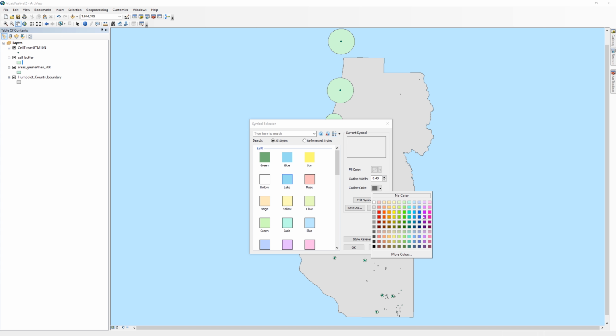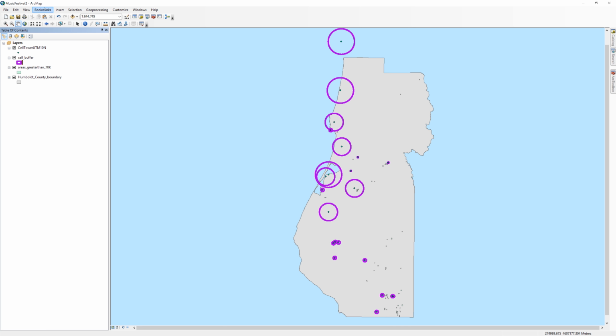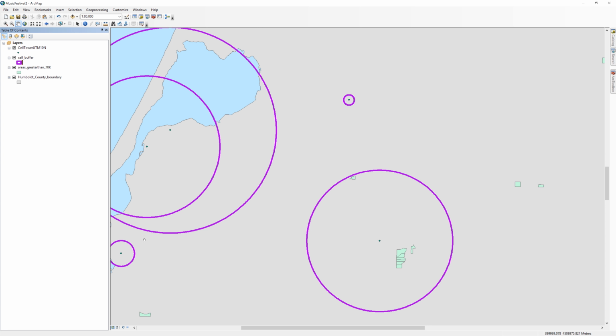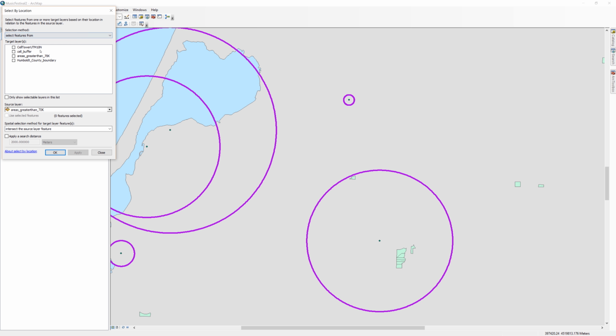For the final step, I will narrow down our list of potential sites by determining which parcels fall within the range of the cell towers. The best way to do this is with a spatial query. Use the Select by Location to select the properties that are completely within the cell buffer layer. Use the areas greater than 70K for your target layer and the cell buffer layer as the source layer. For the spatial selection method, use are completely within the source layer feature.